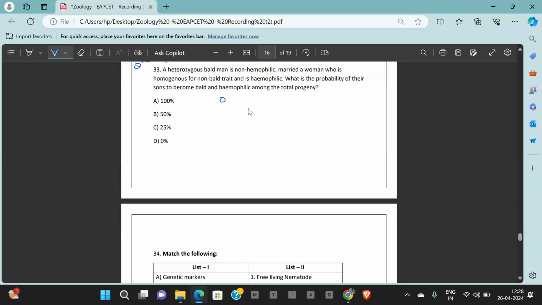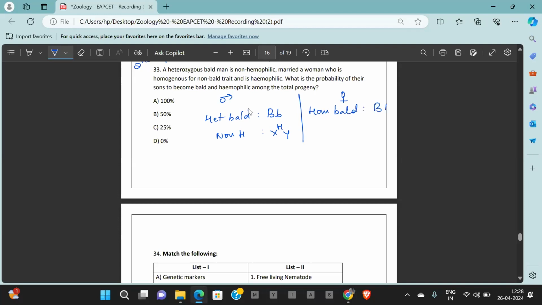So father is heterozygous bald, but the phenotype will be exhibited. He is B and b, and non-hemophilic. Hemophilia is an X-linked recessive disorder, so this is the father's condition. Coming to female, female is homozygous non-bald.